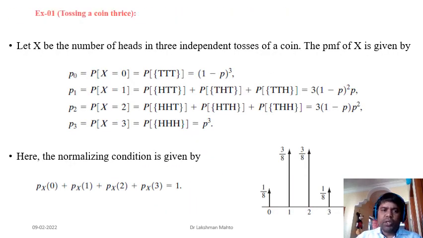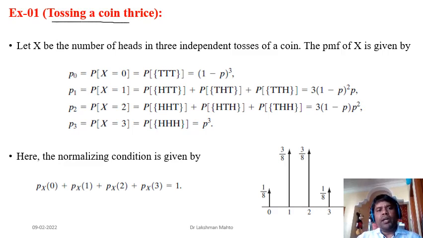Let's see a few examples. Tossing a coin thrice. We are taking a coin and tossing it thrice, where we introduce a random variable X that counts the number of heads in tossing the coin three times. X is definitely a random variable. You can say it is a mapping from the sample space. The sample space will contain triplets, 8 triplets.